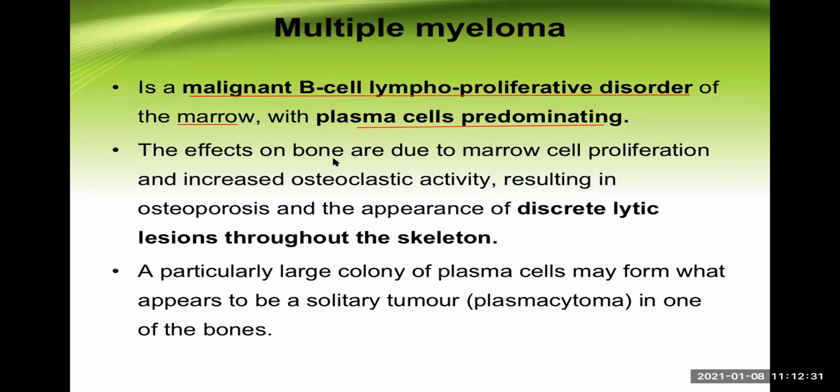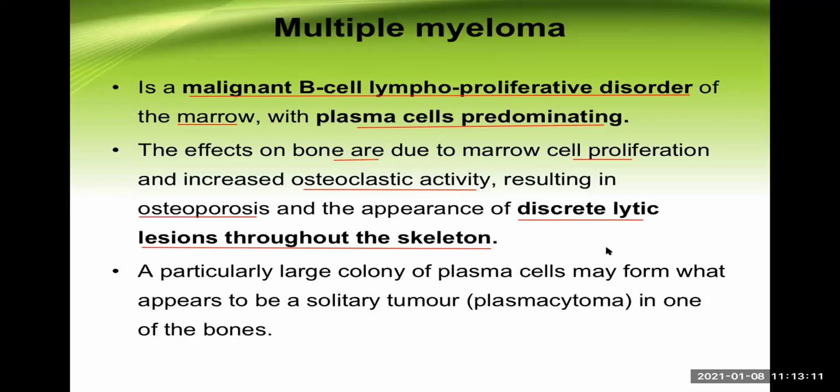The effects on the bone are due to marrow cell proliferation and increased osteoclastic activity. This is an important point here. Because of this increased osteoclastic activity, there is generalized osteoporosis. And even more important than that, there is the appearance of discrete lytic lesions throughout the skeleton. These are called punched out lesions, in the skull and in other bones as well. And these are the hallmarks of multiple myeloma regarding the diagnosis.